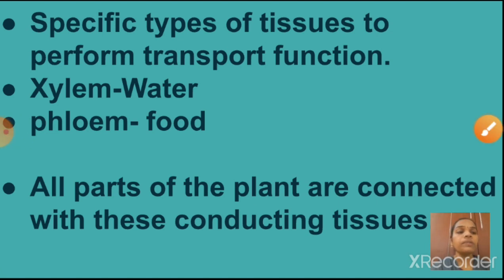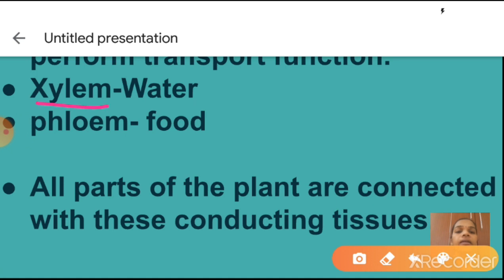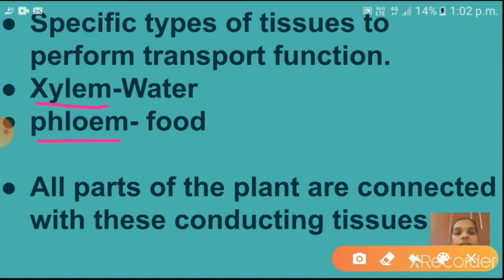So see here, there are specific types of tissues to perform the transport function in plants. The names of the specific tissues are xylem and phloem. Xylem will conduct water and phloem will transport food. Okay. So children, water is transported with the help of xylem and food is transported with the help of phloem. So all parts of the plant are connected with these conducting tissues.